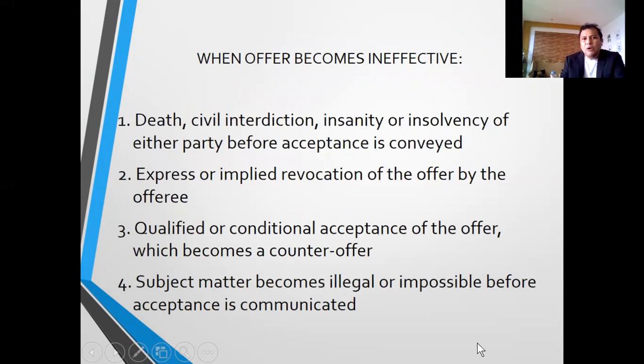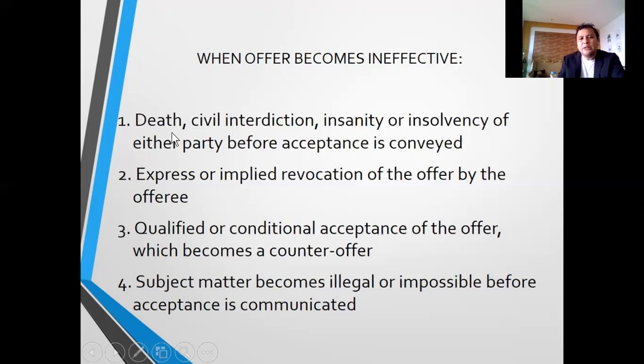In some cases, an offer to buy, or offer to purchase, or offer to sell becomes ineffective. So there are instances, and these are the following: death of either party, either the offerer or the offeree.